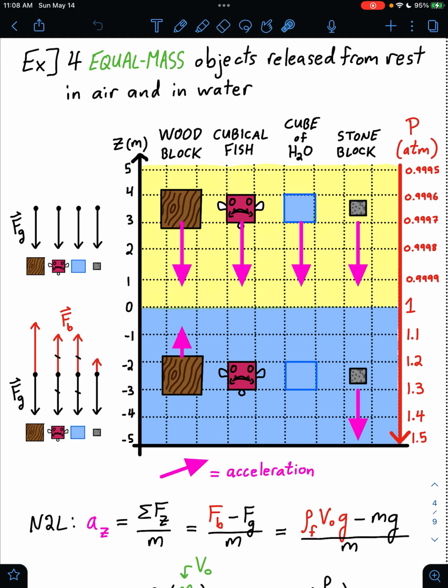And the stone block displaces a volume of water that has a weight quite a bit less than the weight of the stone block itself. So the buoyant force upwards on that stone block is less than the weight of the block, but not negligible. So the net force on that block will be downwards, and it will accelerate downwards, but not as rapidly as the same stone block released in air up above here.